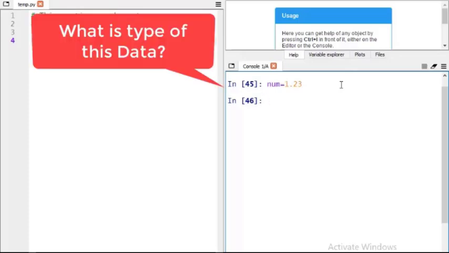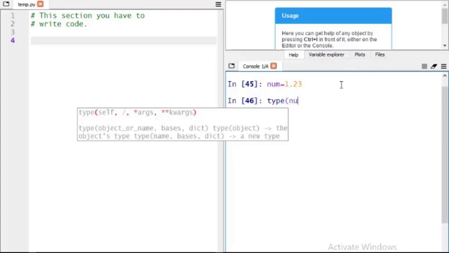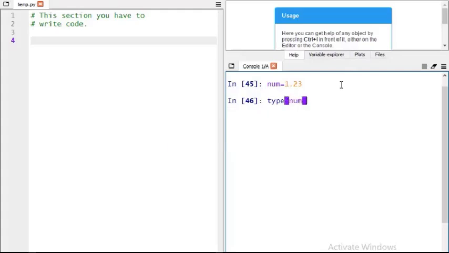How do we know the type of this variable? Simply write type(num). Then you get float as the type. Now here we are overwriting num equal to 5. Now the type of num has changed from float to int.